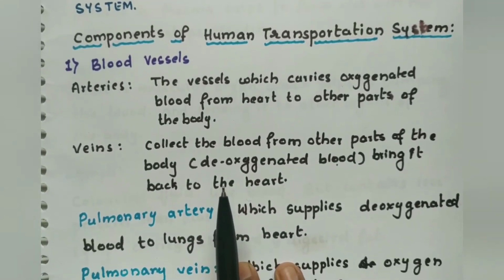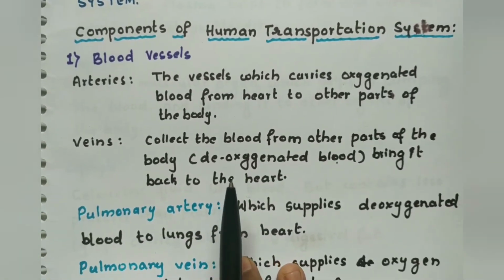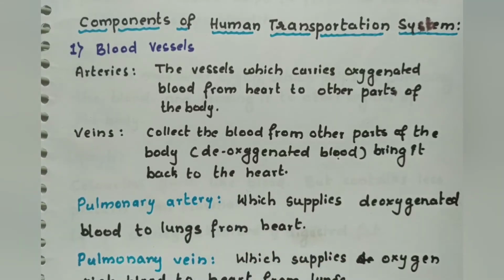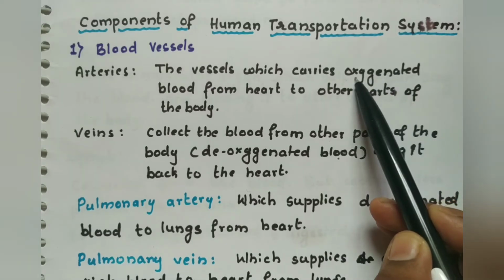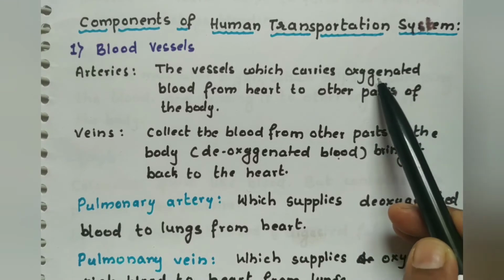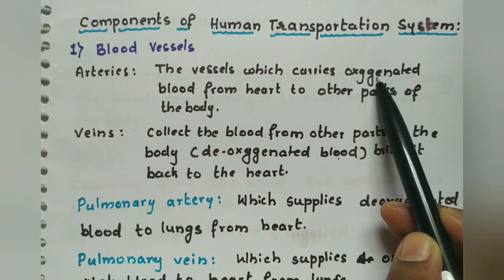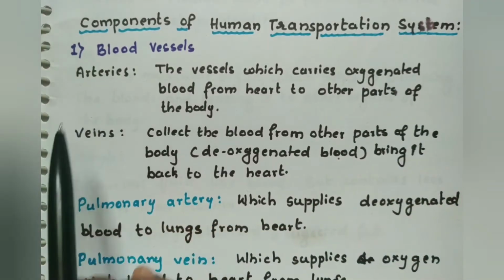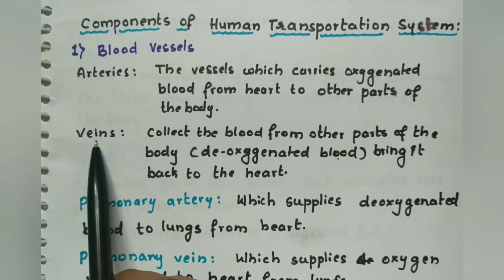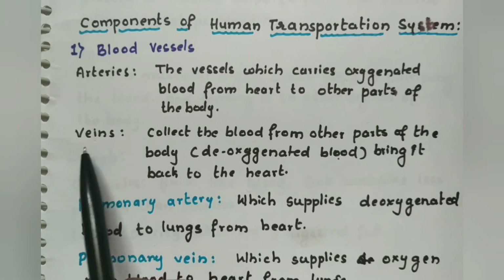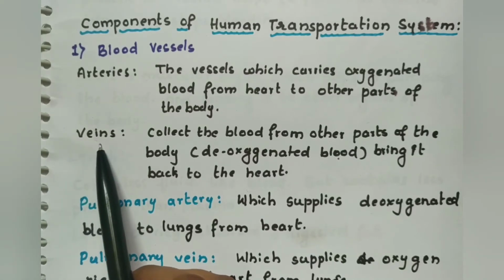The first one is blood vessels. There are two types of blood vessels: arteries and veins. Arteries are the vessels which carry only the oxygenated blood, or the blood which is rich in oxygen. And veins are the blood vessels which carry only the deoxygenated, or carbon dioxide rich, blood in the body.